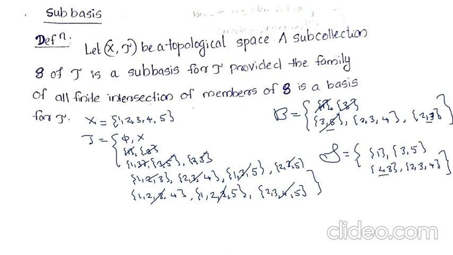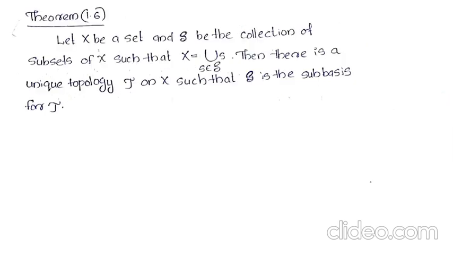Therefore every intersection of finite members of S gives a basis member. Therefore S is a subbasis for the given topology. Move on to the next theorem.